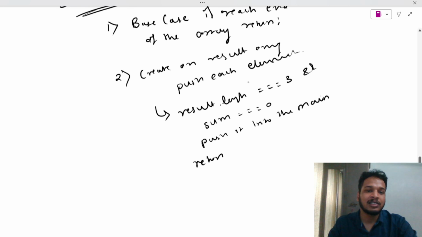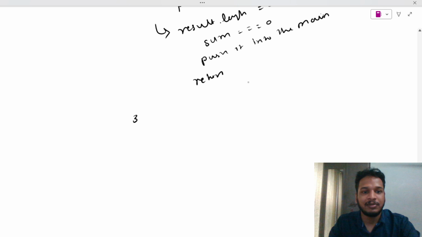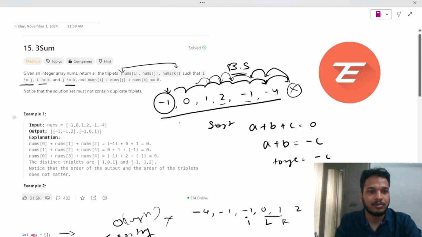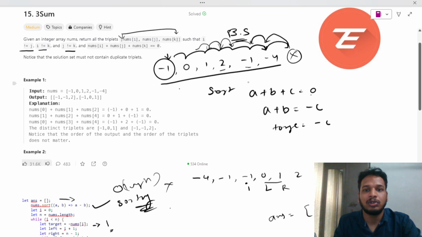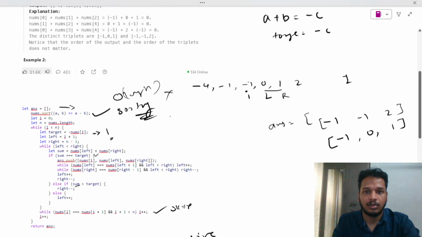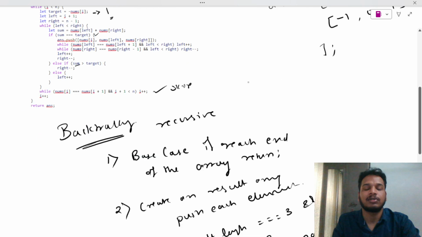When it is backtracking, the third thing is that when it returns back, we will eliminate the previously added element. So let's take an example: minus 1, 0, 1, 2, minus 1, minus 4. Minus 1, yeah.